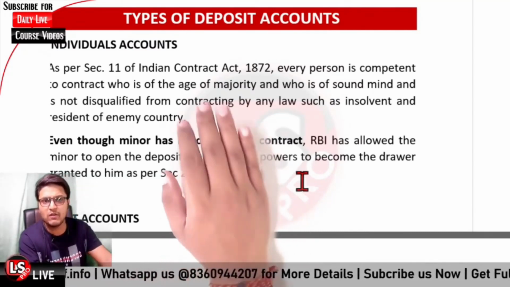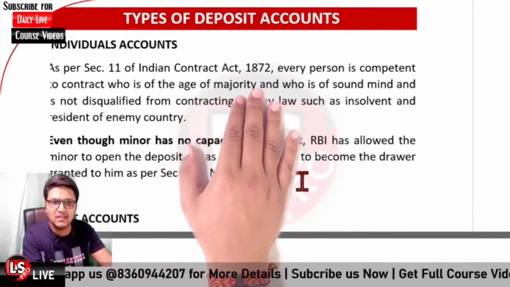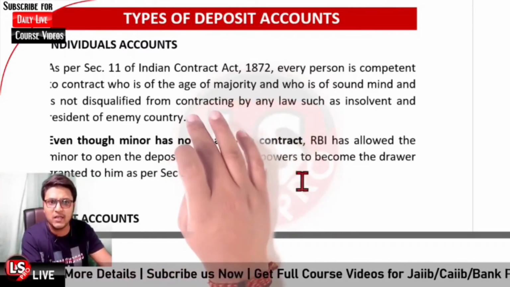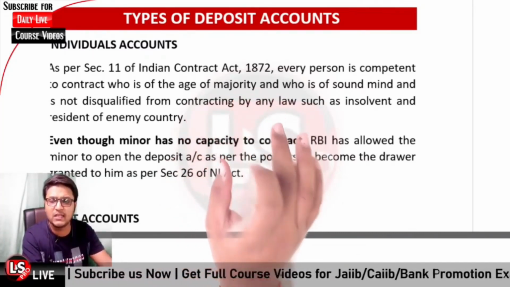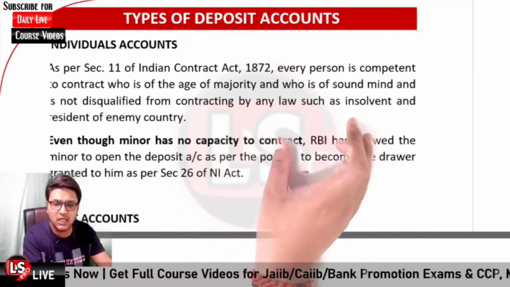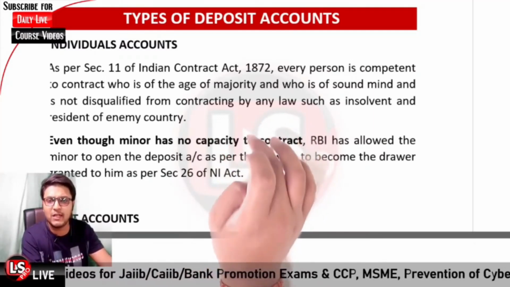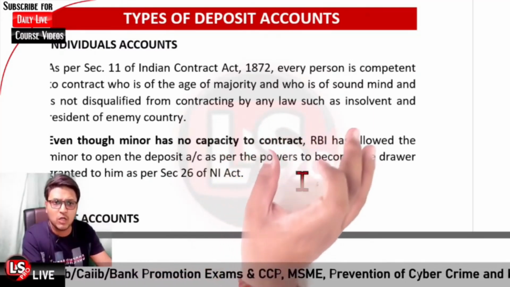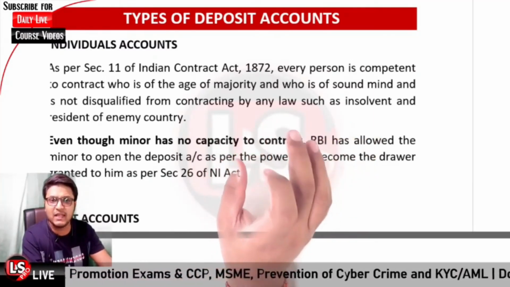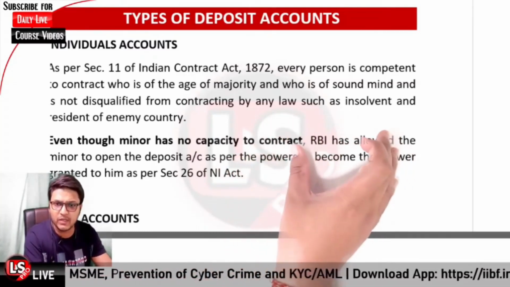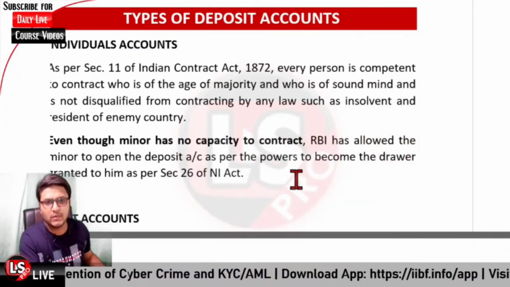Otherwise, Section 11 of the Indian Contract Act 1872 says that any person who is competent to enter into the contract, who has attained the age of majority, is of sound mind, is not disqualified from contracting by any law, is not insolvent, and further is not a resident of any enemy country, can enter into the contract. Okay, so that is regarding it.